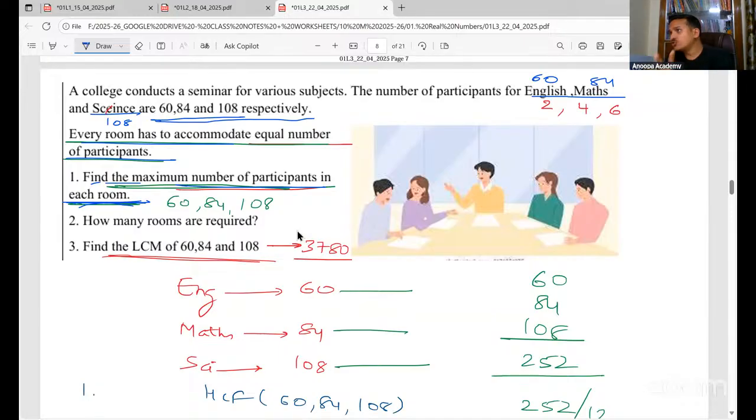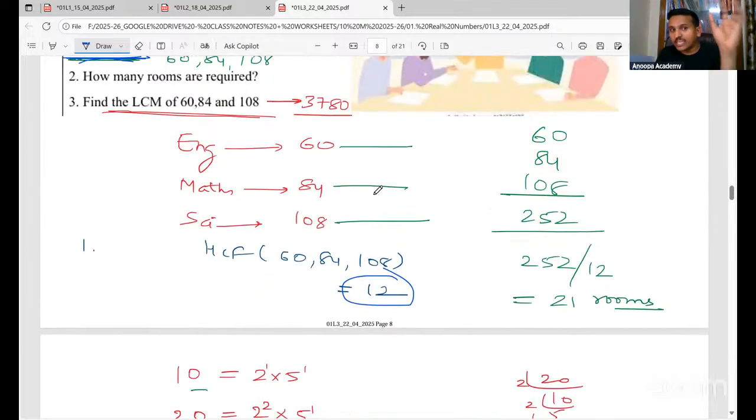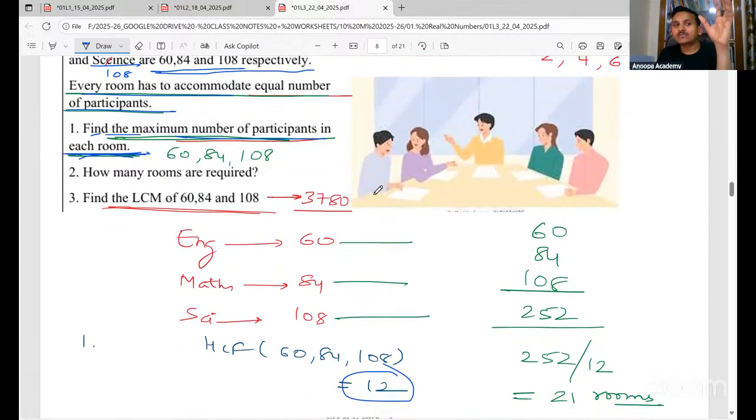In each room, can we have more than 108 participants? We cannot have more than 108 participants in a single room. Because our answer is going to be less than that, we find the HCF. The HCF of these three will give us 12. That means in each room we have a maximum of 12 participants.